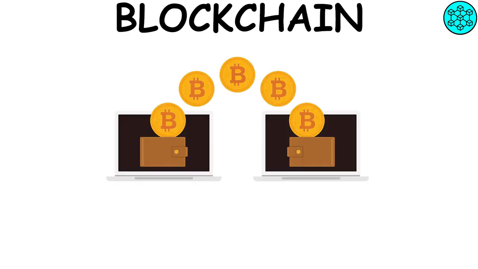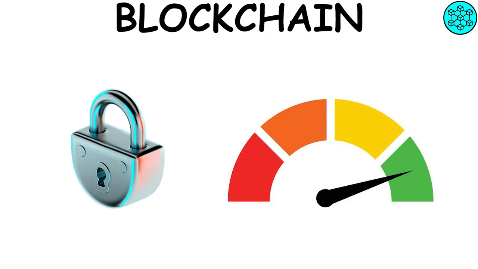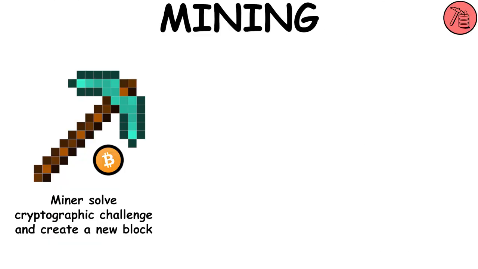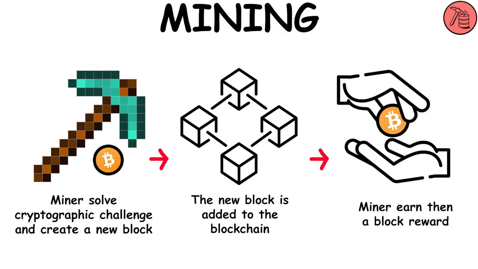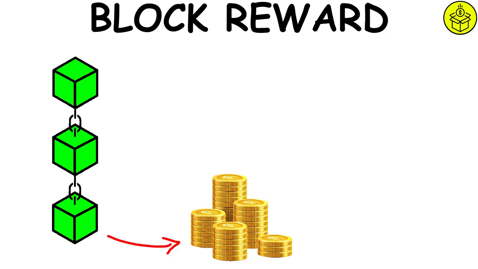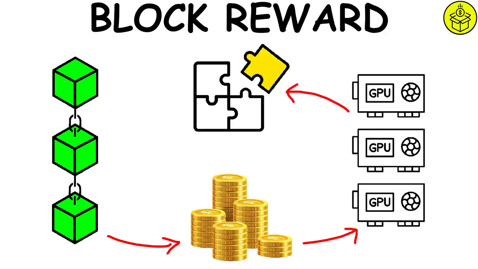When a new transaction occurs, everyone on the network can see it. Its security is at the highest levels, because each block is connected to the previous one. Mining. Mining is the process to generate new coins and verify new transactions. Block reward. For each block created on the blockchain, a reward is generated for the miner. This is because the miner solves a solution and allows this economic system to exist.